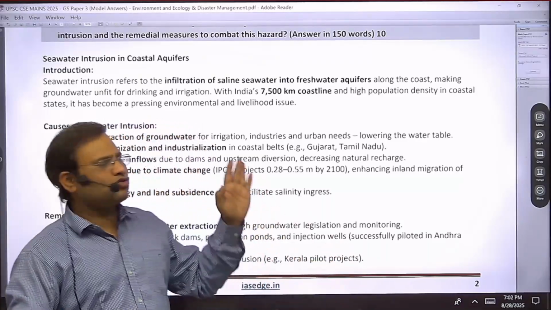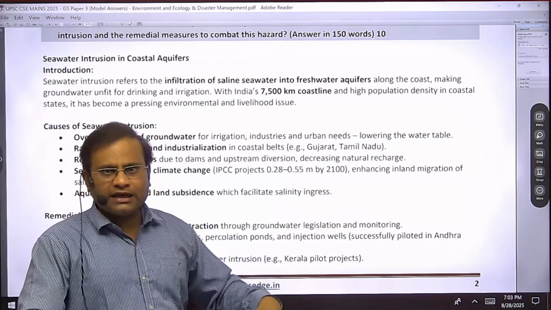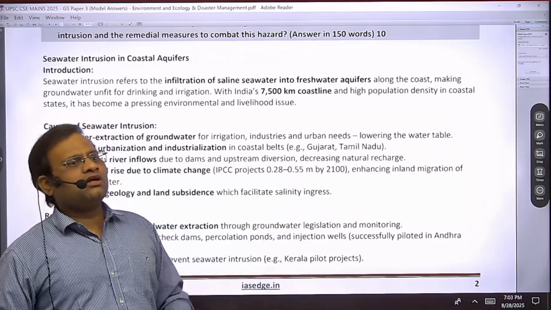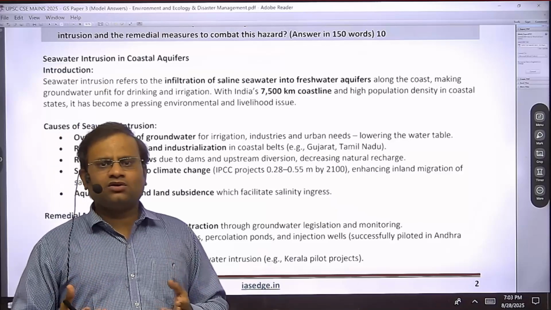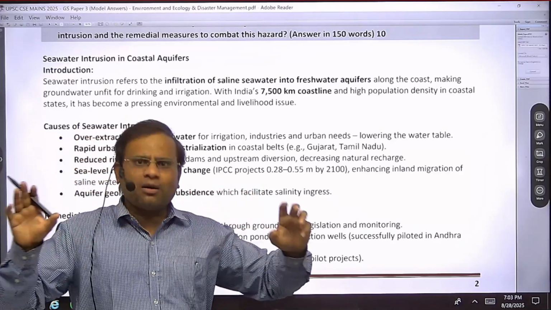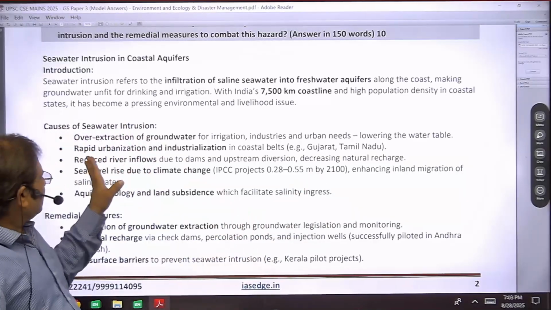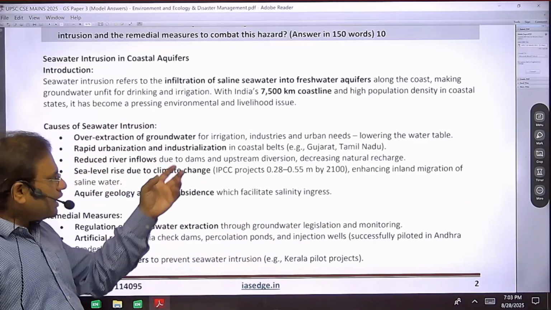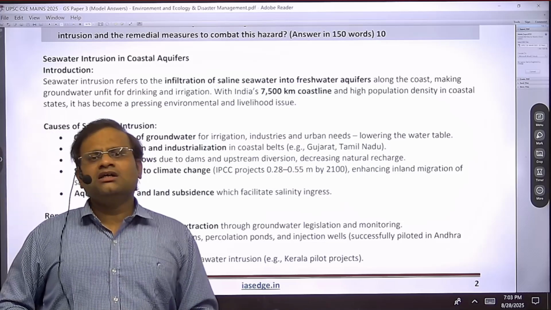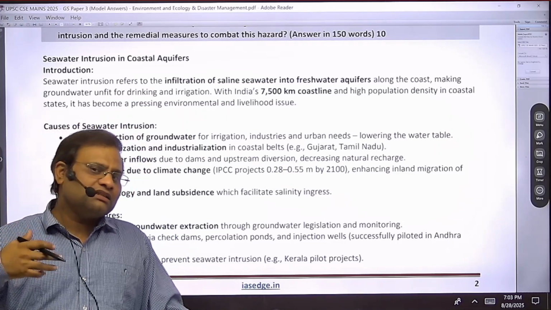Similarly, religious towns like Puri, that is at the coastline, are also expanding. Some port areas or famous ports of India like Visakhapatnam, that is also expanding. So due to the excessive urbanization as well as industrialization, the salt content is increasing in the soil.